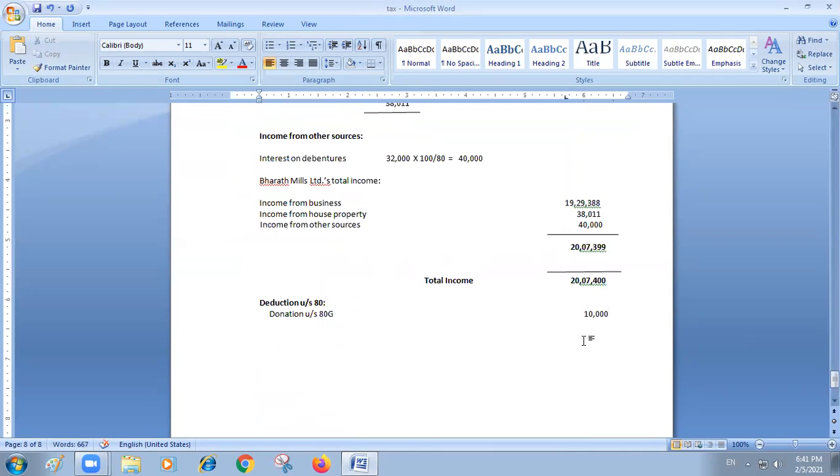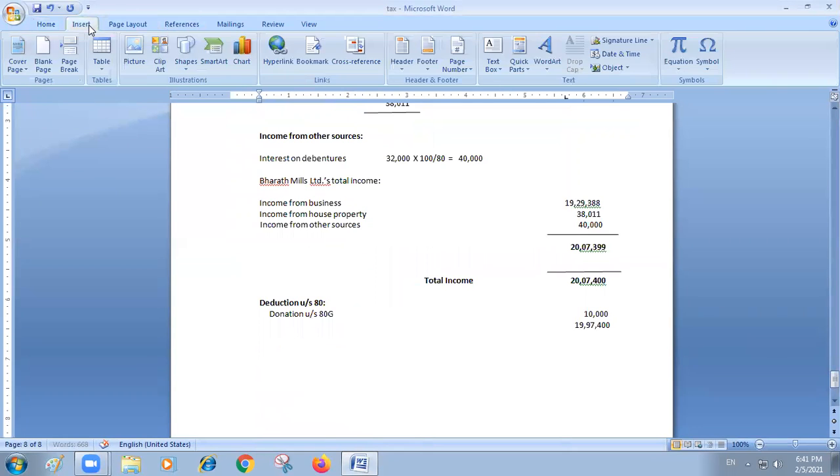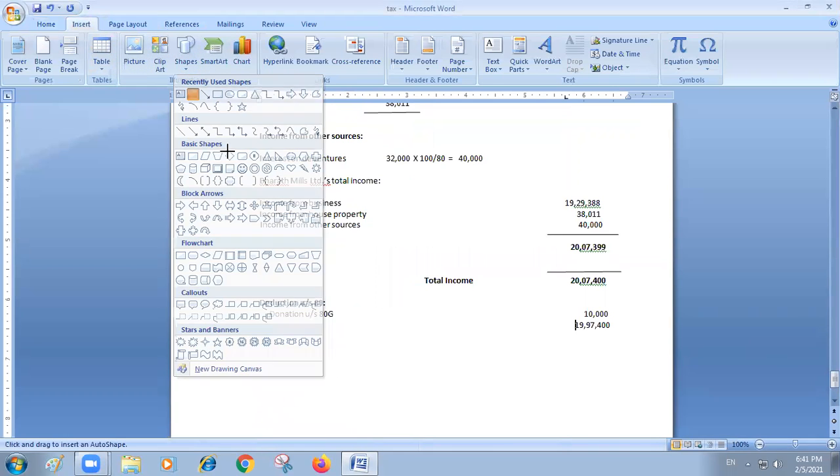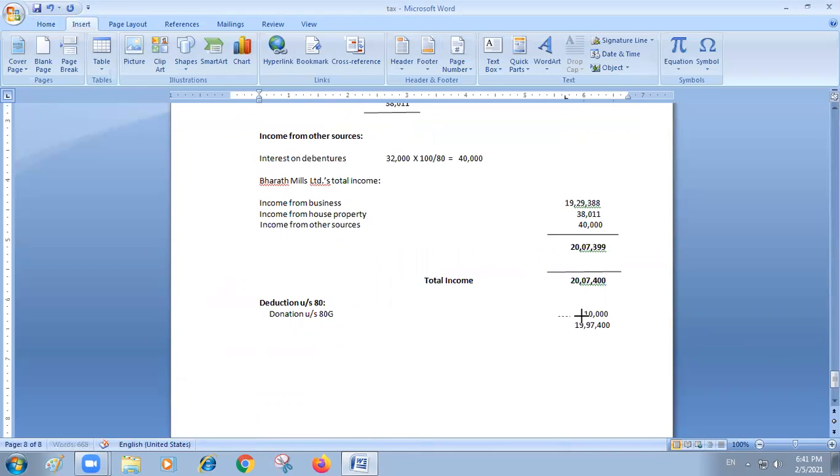So if you deduct that amount, it will be 19 lakhs 97,400? Please check, is it correct?